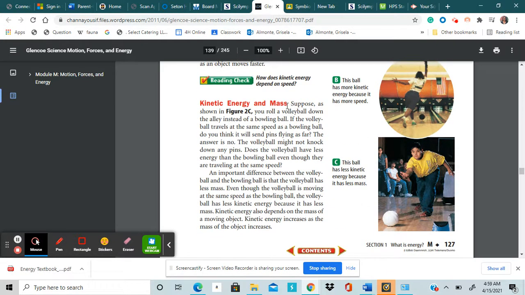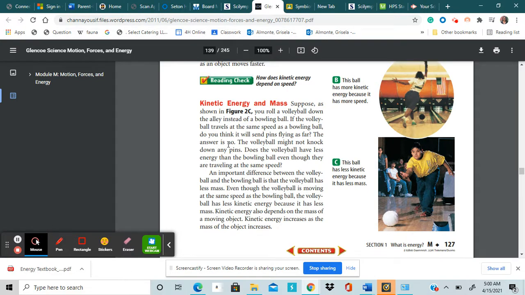Also mass. You're going to find out that the size and how heavy something is also determines how much kinetic energy it has. Kinetic energy and mass. Suppose, as shown in figure 2C, which is this one, and always look at the figures when you read, scholars, you roll a volleyball down the alley instead of a bowling ball. If the volleyball travels at the same speed as the bowling ball, do you think it will send pins flying as far?